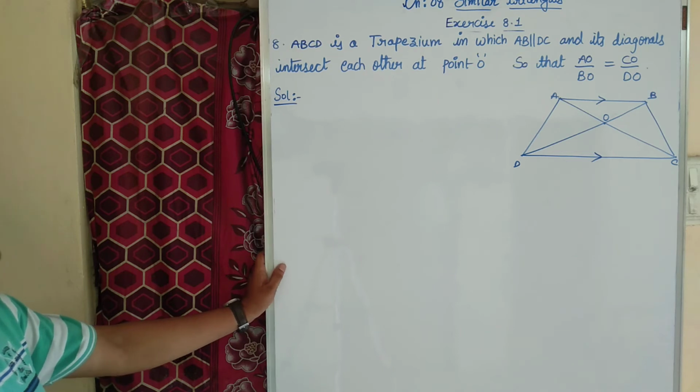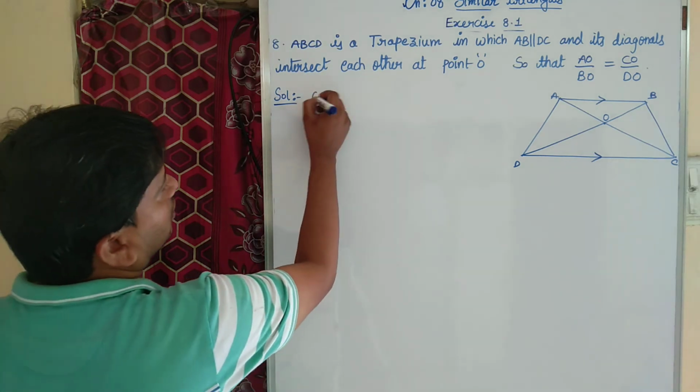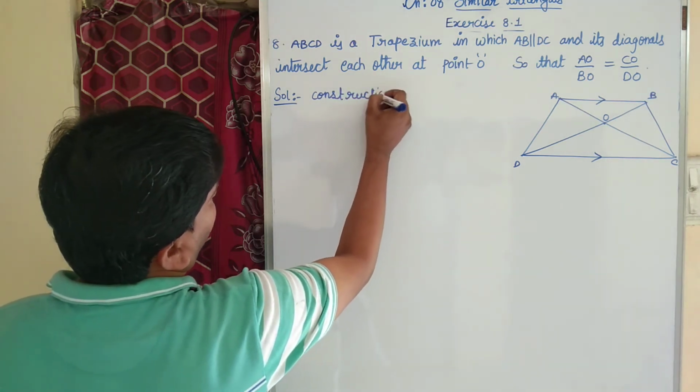So what we need to do here? Let us do construction. What is our construction?